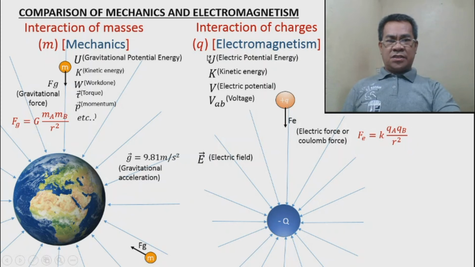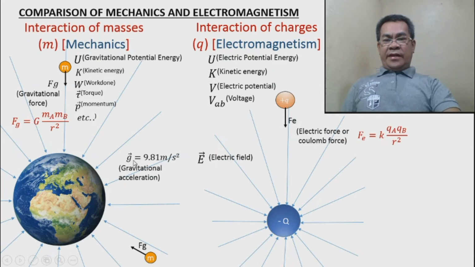This is the interaction of charges and this is the interaction of masses, divided by the square of the center to center distance. When we say center to center, for Earth, it is the center of the object. This is also center to center, which is r squared, inversely proportional, which means that if the objects are away from each other, there is a lesser amount of force. The closer to each other, the greater. So notice the similarities.